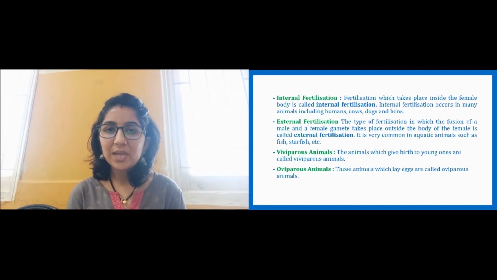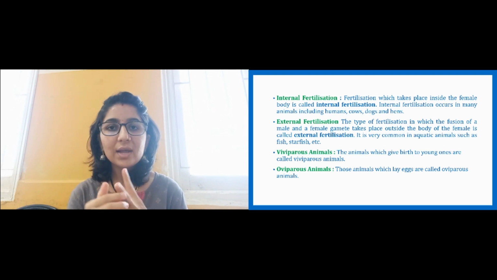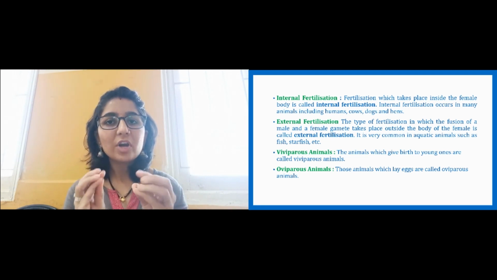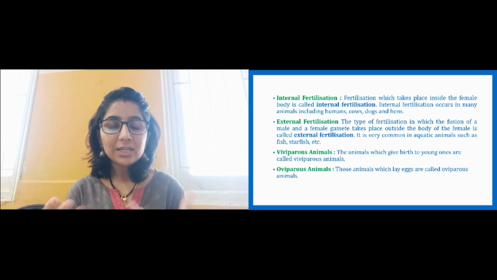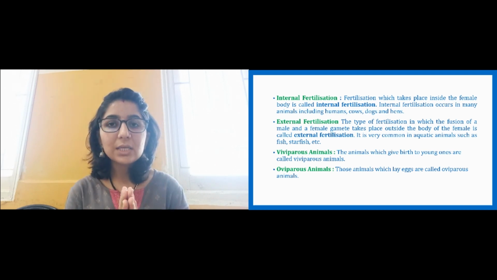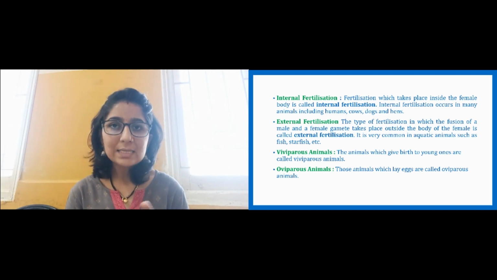As we have seen fertilization and all, there are two types of fertilization: internal fertilization and external fertilization. Internal fertilization means the fertilization which takes place inside the body of the organism. Like in human beings, we have seen the fusion of male and female gametes takes place inside the body of the female. That is internal fertilization. The same thing happens in cows, dogs, hens, etc.